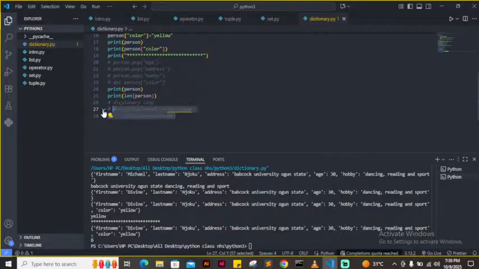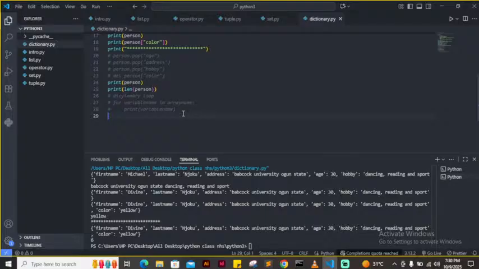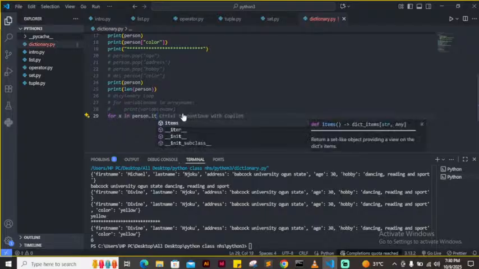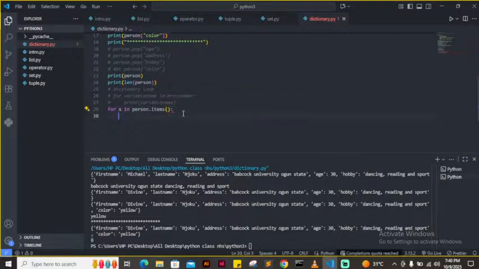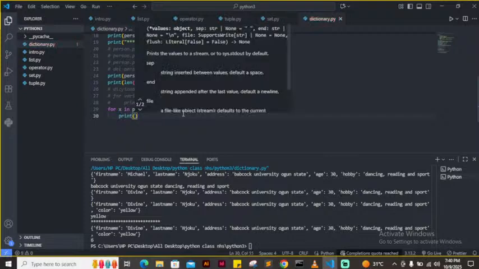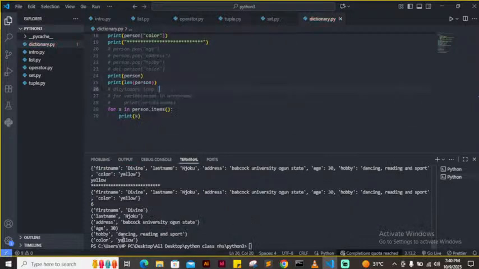So let me comment it out. How do I do that now? This time around, I'm looking at the items. That's going to be person.items. The items method is what you can use to get the values and the keys. Then I'm now going to print out x. So, address Babcock University, Ogun State, age 30, hobby dancing, reading, and sport. Color is yellow.